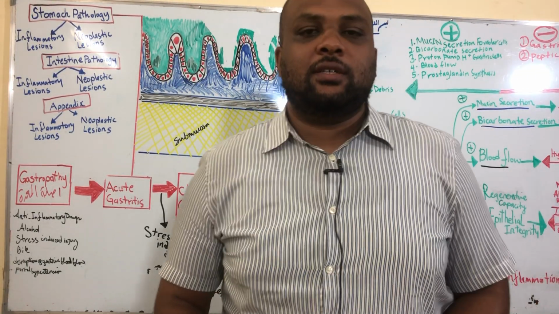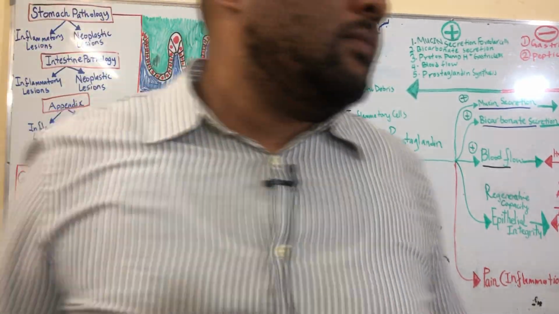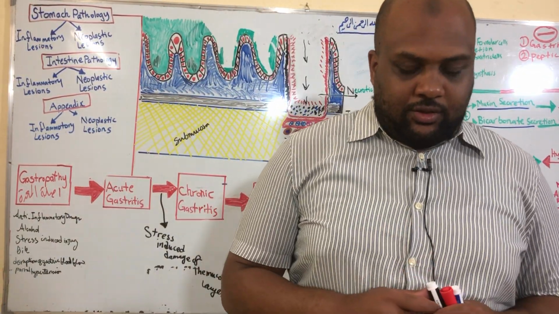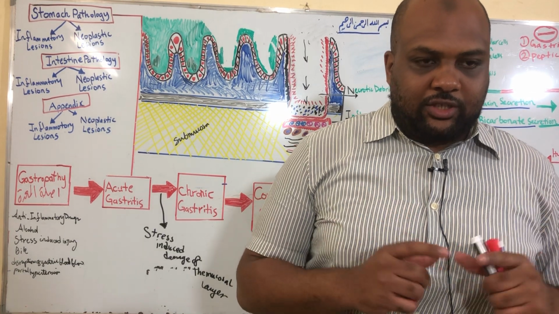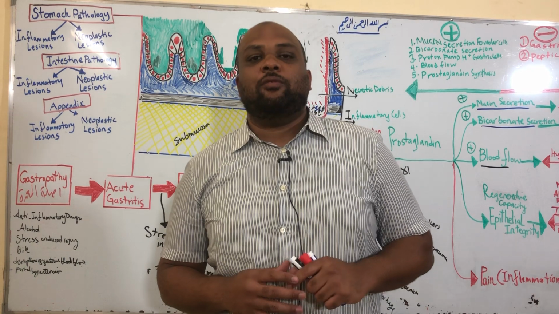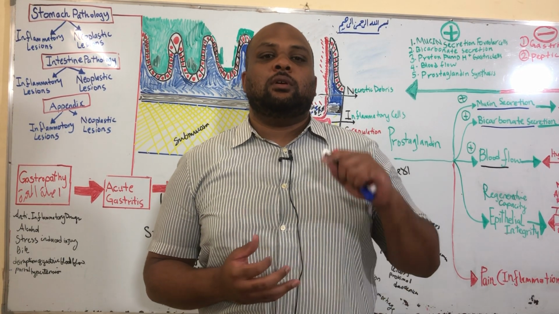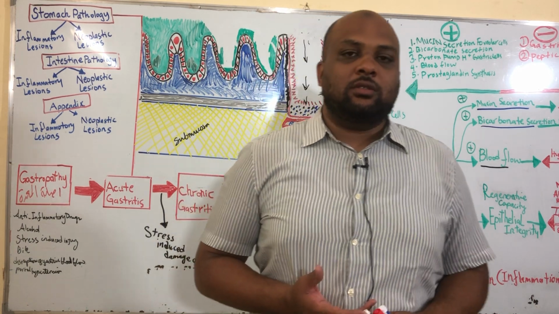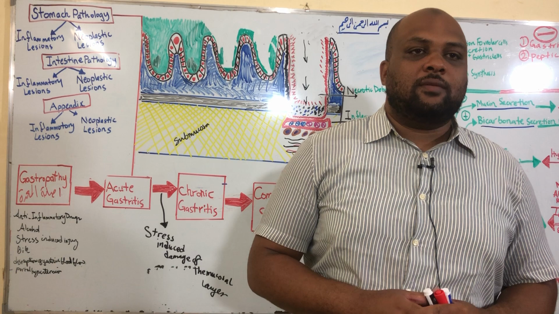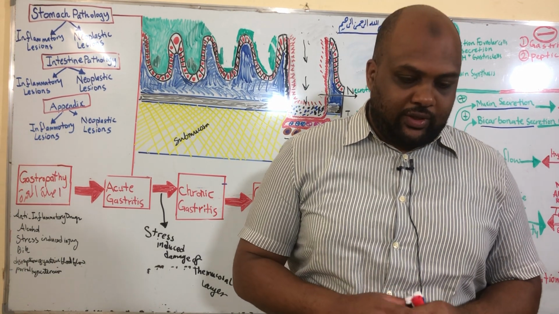Hello, let's continue our discussion on stomach pathology by continuing on gastritis and particularly chronic gastritis. We have already talked about gastropathy and acute inflammation in acute gastritis, and now it's time to talk about chronic gastritis.